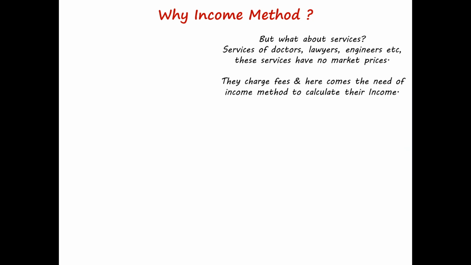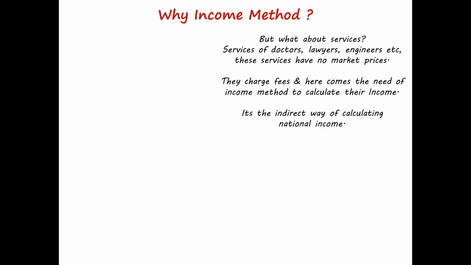They charge fees, and to calculate what fees they have charged, here comes the need of the income method, to calculate their contribution in national income. You can say it is the indirect way of calculating national income. Why indirect?